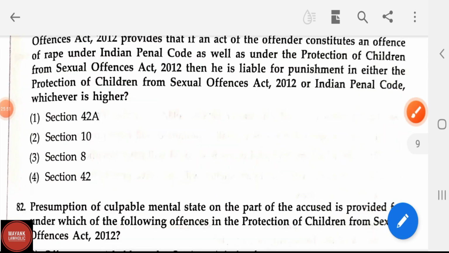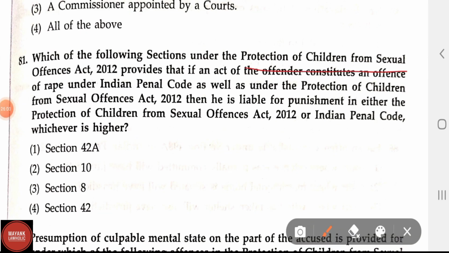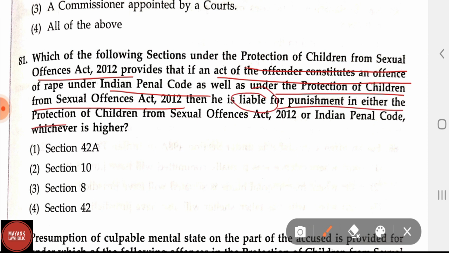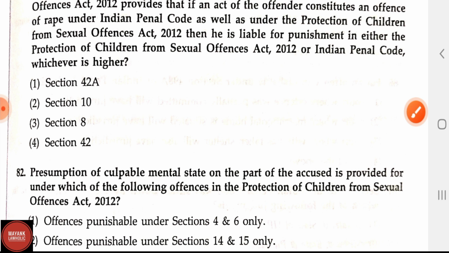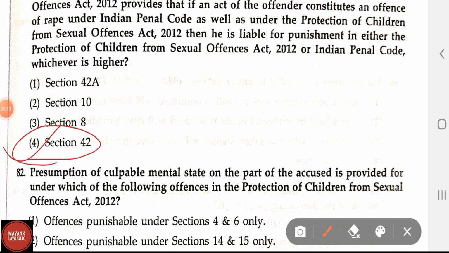Now let us see the question number 81. Which of the following sections under the Protection of Children from Sexual Offences Act 2012 POCSO provides that if an act of the offender constitutes an offence of rape under IPC as well as under the Protection of Children from Sexual Offences Act 2012, then he is liable for punishment in either the Protection of Children from Sexual Offences Act 2012 or IPC, whichever is higher. The options are section 42A, section 10, section 8 or section 42. Here the correct answer is section 42. POCSO Act 2012 section 42 talks about the alternate punishment.